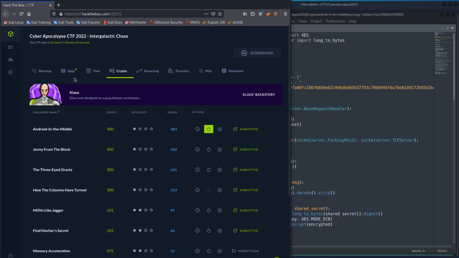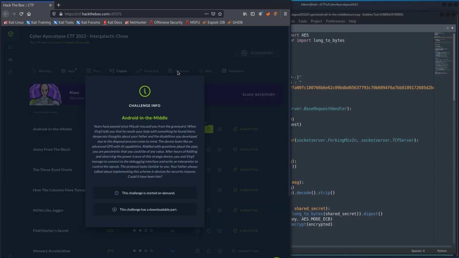Hey everybody, so in this video I'm going to be doing a crypto challenge from the Cyber Apocalypse CTF 2022. I'm going to be doing Android in the Middle, which here is the info if you want it. The clip notes for this challenge is basically we're going to use a basic mathematical property that's going to allow us to know what the shared secret key is, which we can then use to encrypt a message that when the server decrypts it matches what it's asking for, which will then give us the flag.